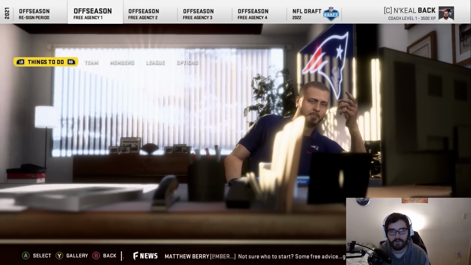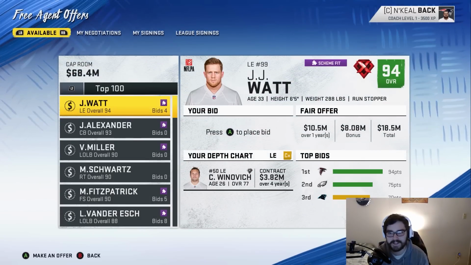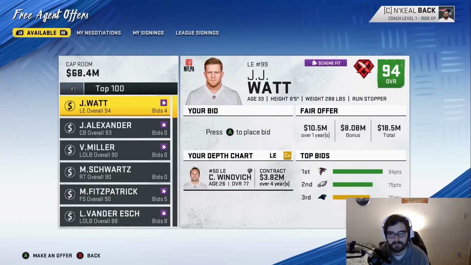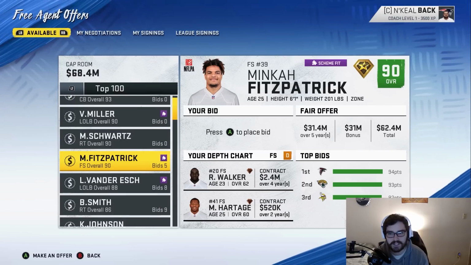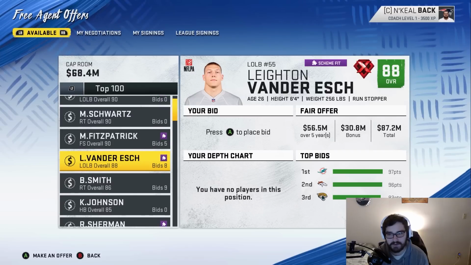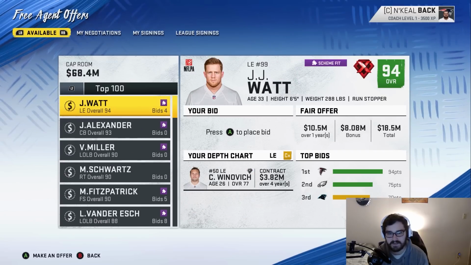We have $68.43 million to spend. Jair Alexander is probably here. There he is. J.J. Watt is also here. J.J. Watt would make this team a lot better. He'd make most teams a lot better. I think Minkah Fitzpatrick will be our new free safety. Hopefully I'm able to get him. I should be able to. Leighton Vander Esch would be a huge upgrade on this team too. Okay, we're going to spend a lot of money, but it's going to make the team so much better.